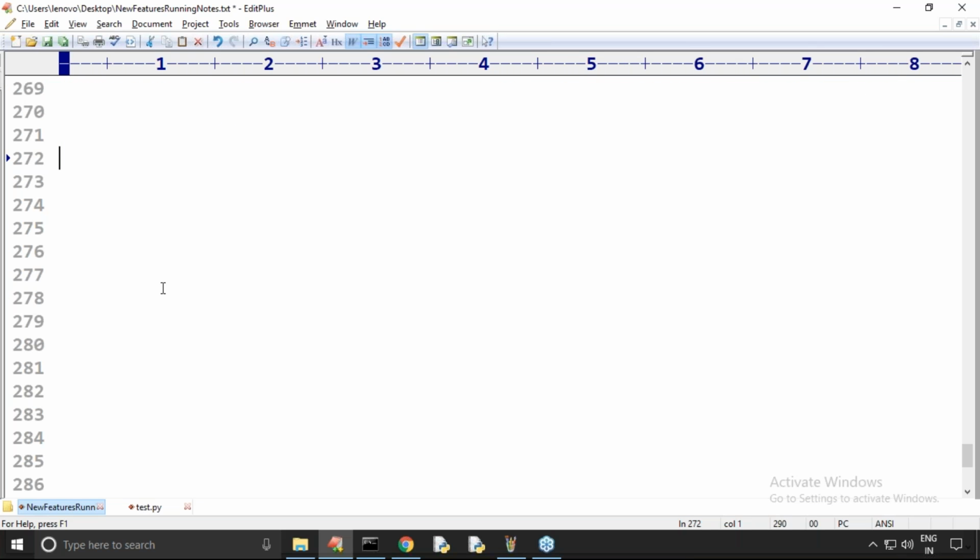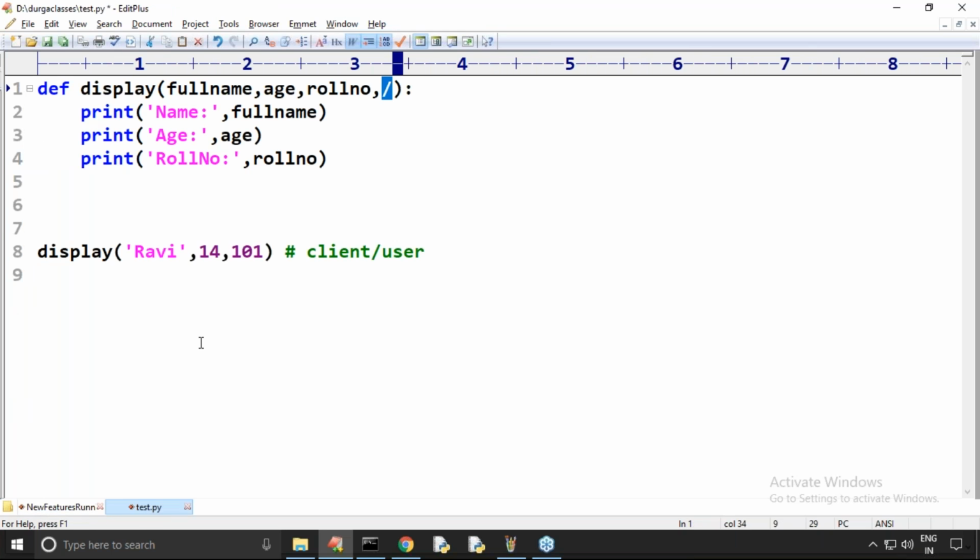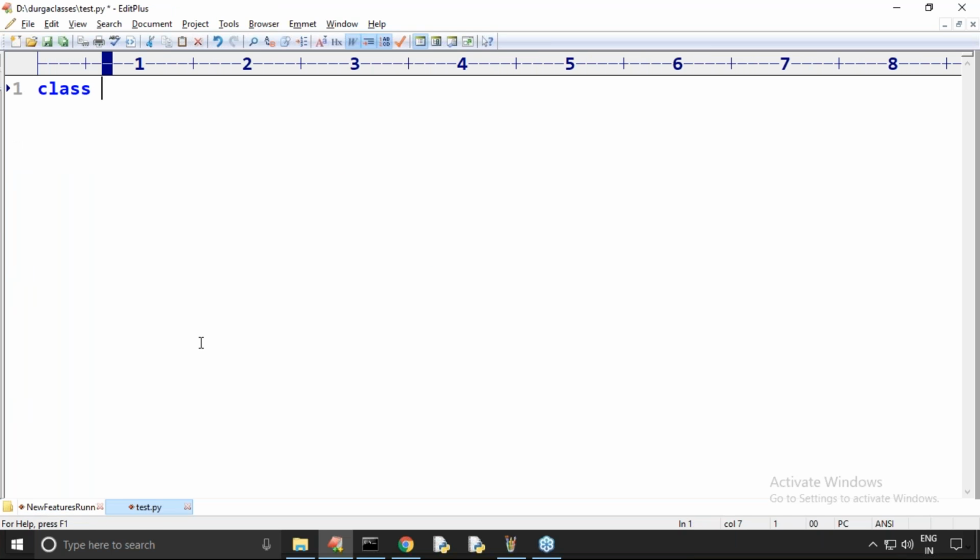Okay, now there is one more use case, sir. What is that? The third use case. Very important, sir. Very important. Do you know class, object oriented programming? You may be aware of object oriented programming concepts. Yes, friends. Okay, in that we can have a base class and a child class.